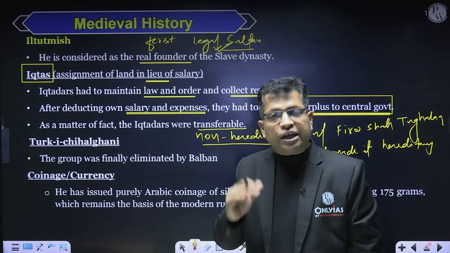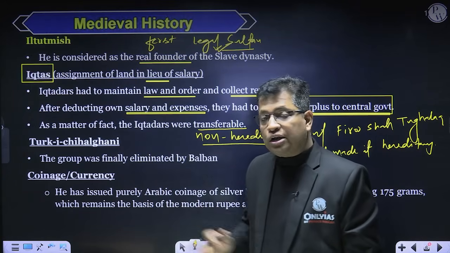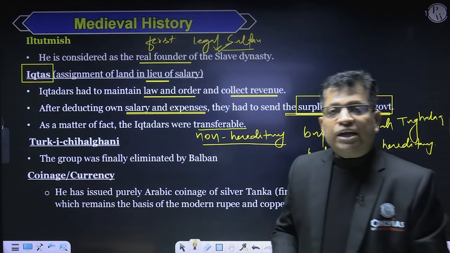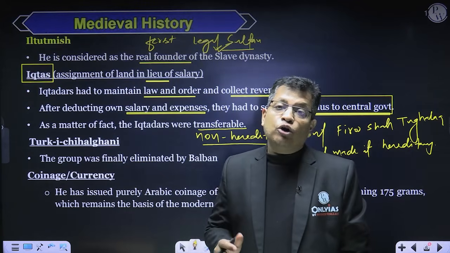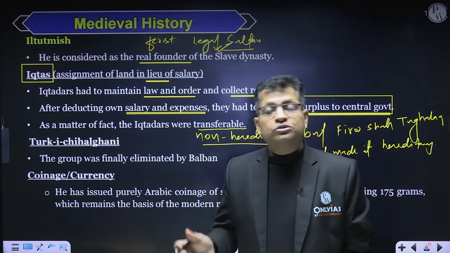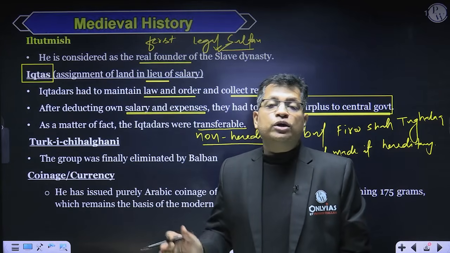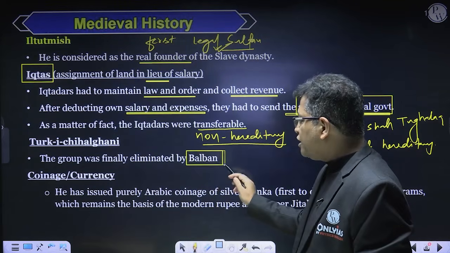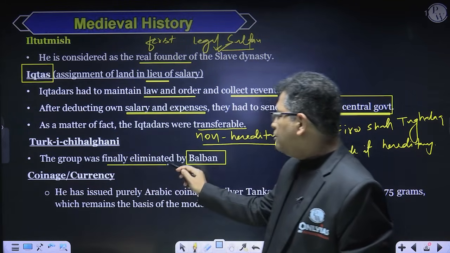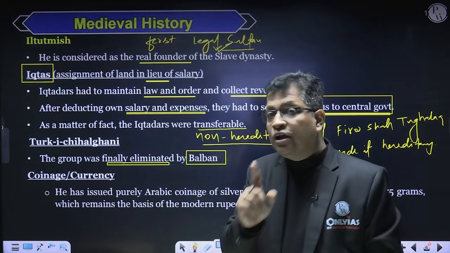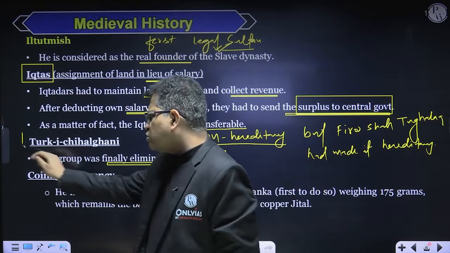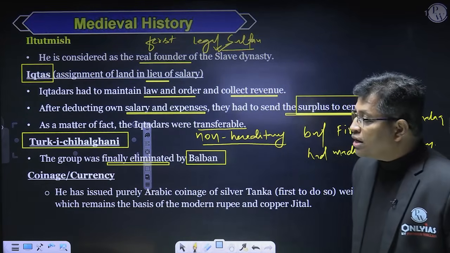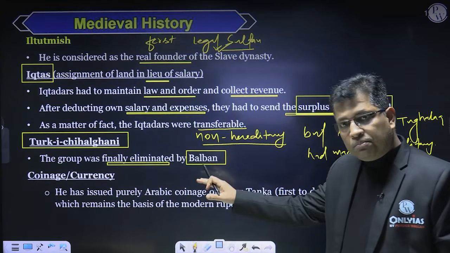But after the demise of Iltutmish, the Turk-e Chihilgani or Turk-e Chalisa became very ambitious and powerful, and it started creating problems for the sultans in the days to come. Therefore it was disbanded by Balban later on. It was finally eliminated by Balban. That is an important aspect to keep with yourself, and I believe this was a question once in the Prelims also. Who disbanded the Turk-e Chihilgani? This was no other than Balban.